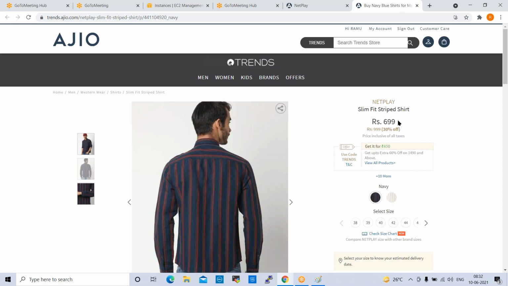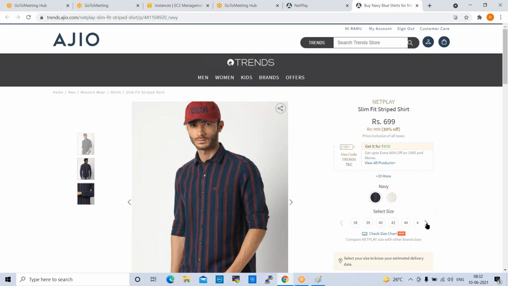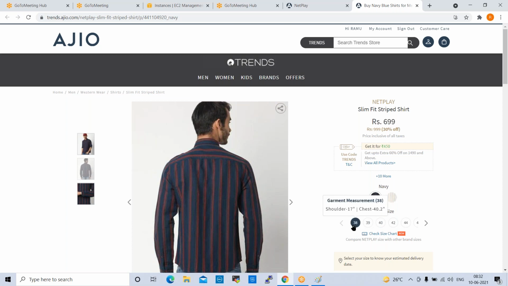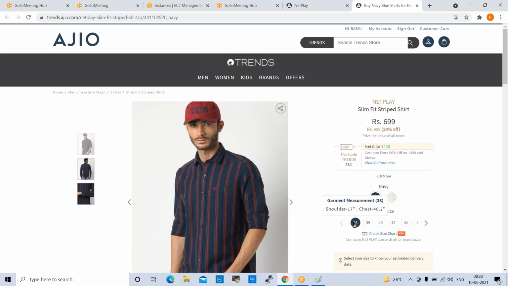For example, if this product is not available in all sizes, all sizes like 38, 39, 40, 42, 44 are shown here. If, for example, size 38 is not available, they will update it here and it will be grayed out. That means this size will not be available, and we can't book this product in size 38.